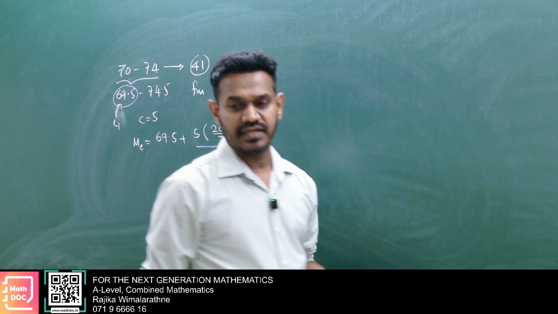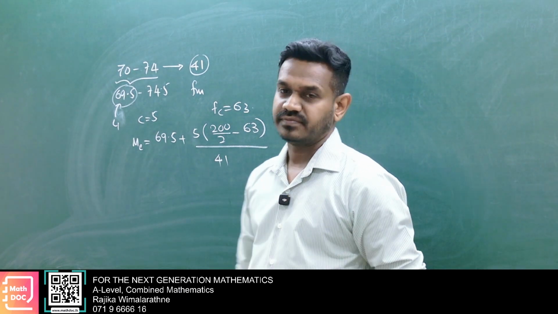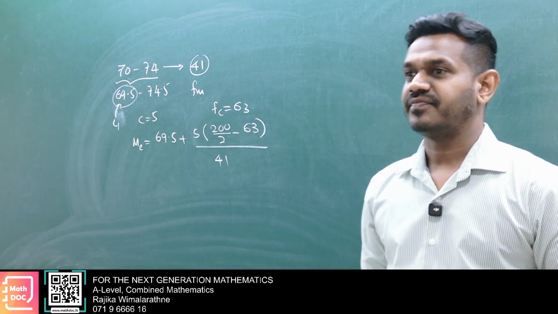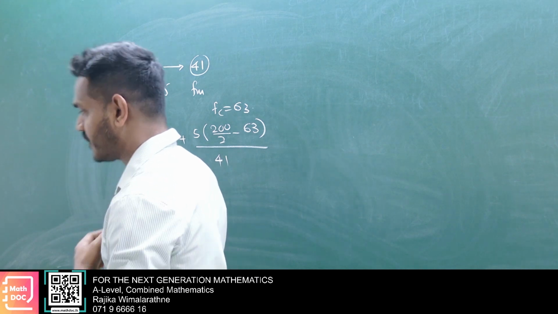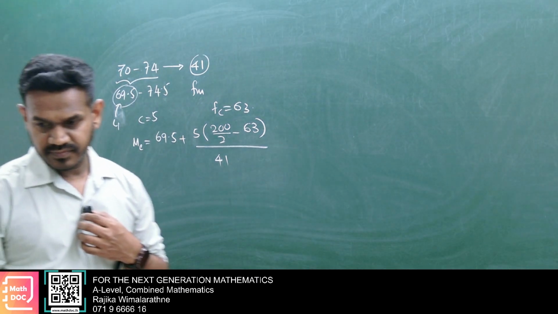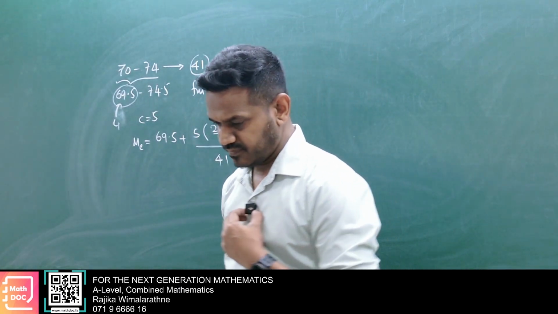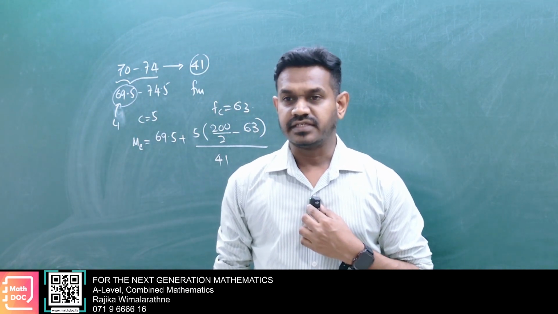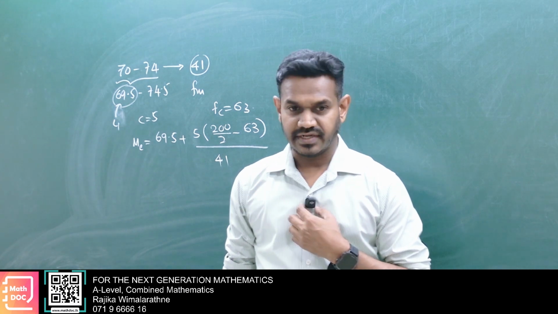Then that calculation is really simple. Mode calculation, median calculation, really simple. Just do another one. The 2001 question, do it.